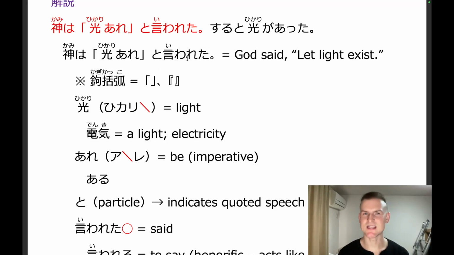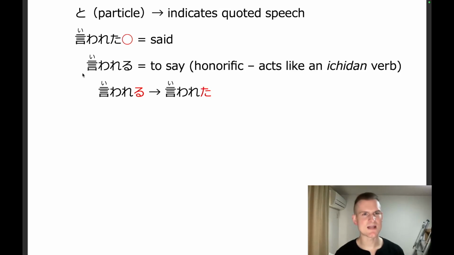You can also use think, omou. You can use verbs like that as well to quote thoughts and ideas. So it's pretty useful. If you want a hand sign with this one, I think just quotes in English are fine, like to. Okay, then we have the verb iwareta, which means said. This is the past tense of the honorific verb iwareru, to say.